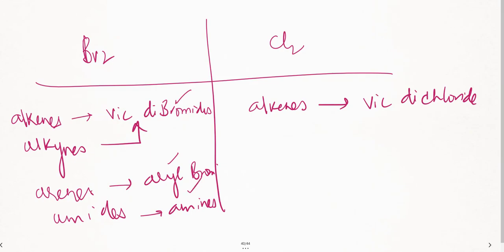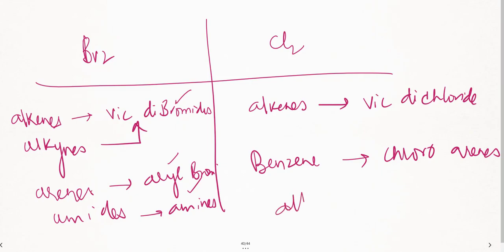Now, using chlorine, I can convert arenes, that is benzene, to chloro derivatives or chloroarenes. Means I can convert it to chlorobenzene. That is where we use anhydrous AlCl3, you remember? Yes. Now I can convert alkynes to alkyl chlorides. Same thing like this. Let me erase this.